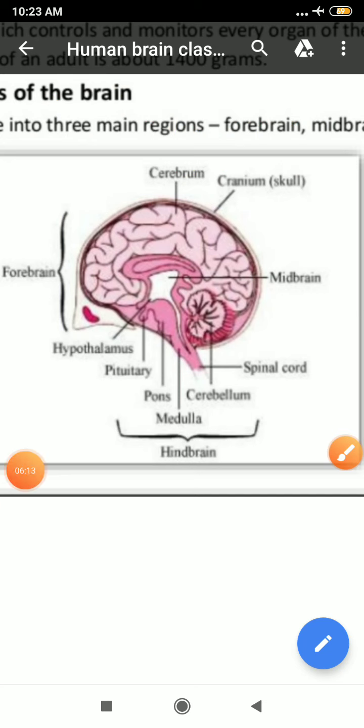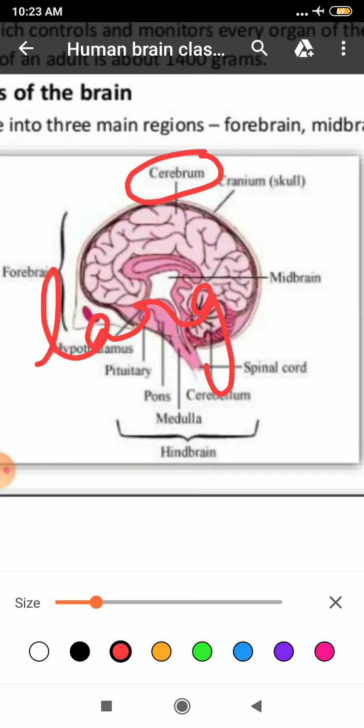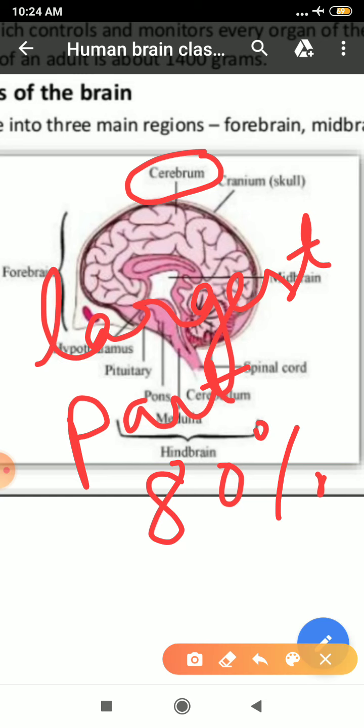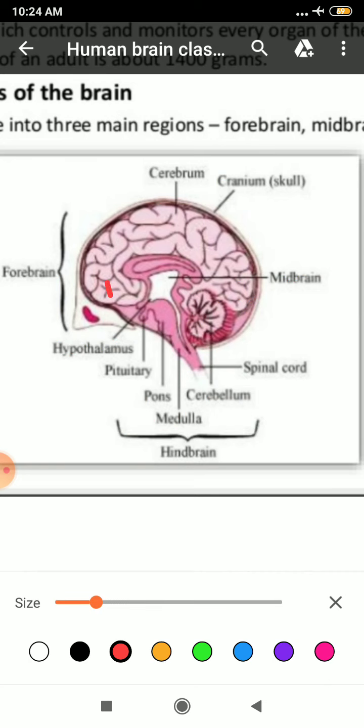Second is your cerebrum. Okay, student, it is the largest part of the brain. Cerebrum is the largest part of the brain and forms 80% of the weight of the brain. Clear? It is differentiated into one pair of cerebral hemispheres. Okay, this is one part of the cerebral hemisphere and one more part is there.